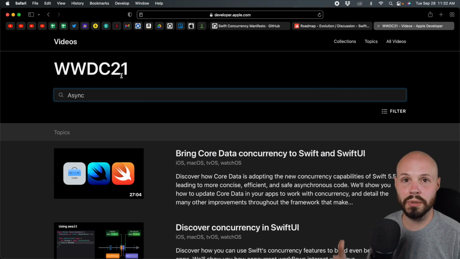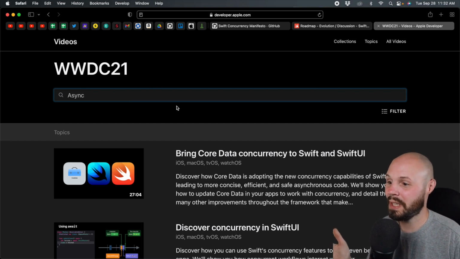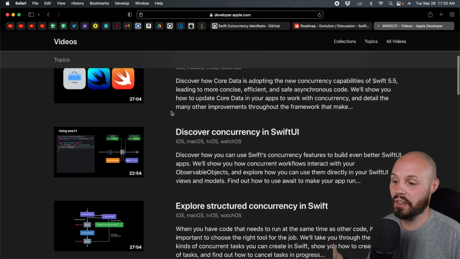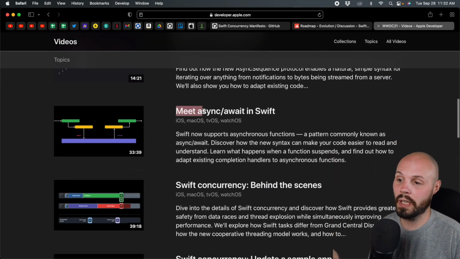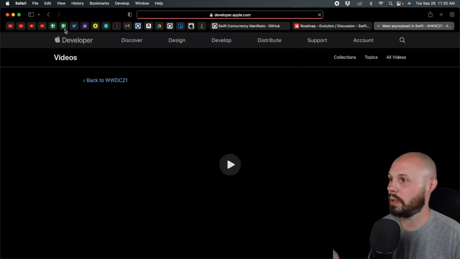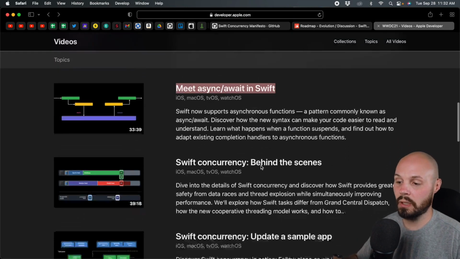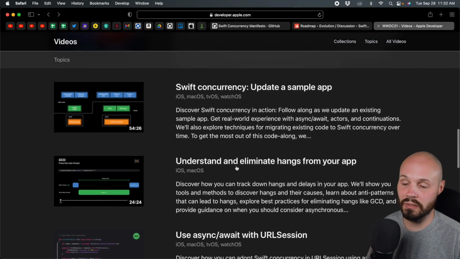And lastly, like I mentioned, WWDC 21. This was all introduced in June of 2021, right? Just a couple months ago, and it just came out of beta about a week ago, as of late September 2021. You can see here's the WWDC session. I think there are about five sessions dedicated to this topic. Here's where I would start, by the way: Meet async/await in Swift. That's where I would start. But you can see all these WWDC videos.